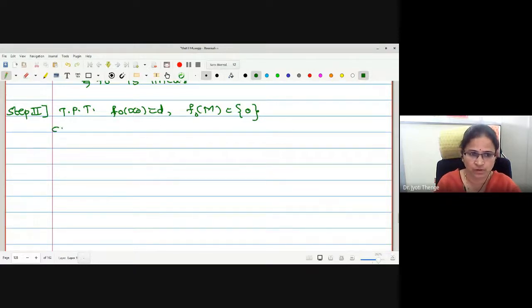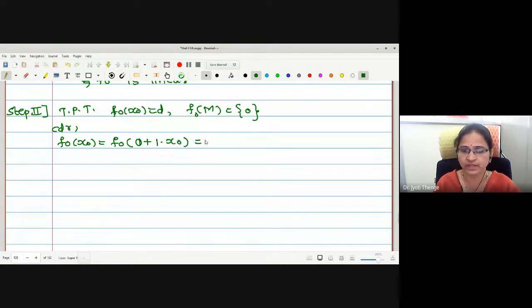Consider, first, f naught operated on x naught. And how can I write it? Let me write it as a linear combination of the type x plus alpha x naught. Therefore, it is 0 plus 1 into x naught. Good. Therefore, how will the function operate? This is 1 into d, which is d.